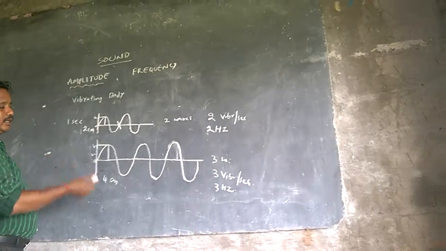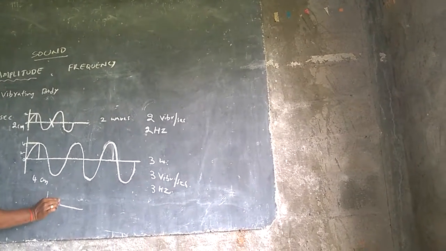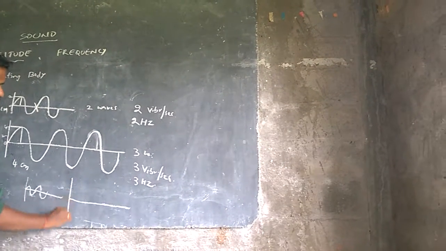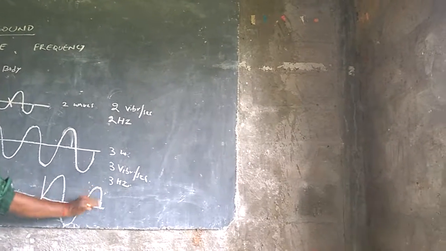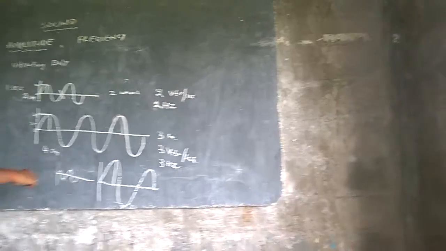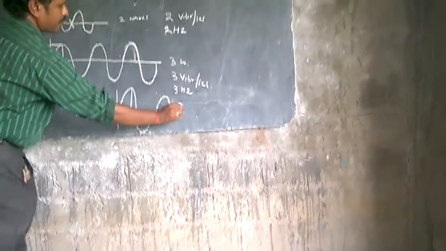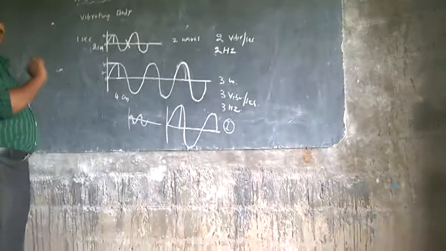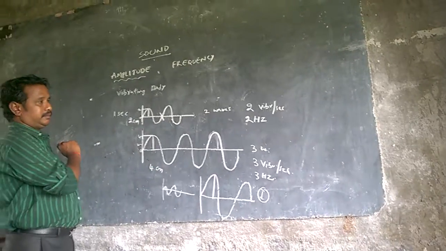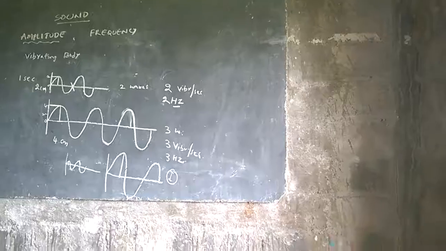Now you can draw different waves and you can identify whose frequency is more and whose frequency is less. Now compare these two waves. This is a wave with more amplitude, this is a wave with less amplitude. Here the intensity of sound is more, here the intensity of sound is less. So amplitude unit is generally centimeter, frequency unit is hertz or vibrations per second.